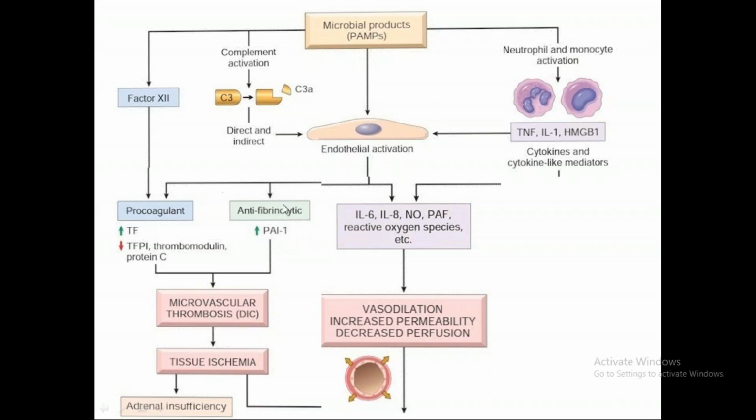These two together will activate the thrombin and result in microvascular thrombosis. ठीक है. So because of the systemic activation of thrombin, we have fibrin-rich thrombi, right? Fibrin-rich thrombi will go to the vessels and block them and result in microvascular thrombosis. And sometimes this can lead to DIC. DIC is disseminated intravascular coagulation. A full-blown DIC can lead to consumption coagulopathy, consumption of the coagulation factors and platelets, and this can lead to frank bleeding and further harm.